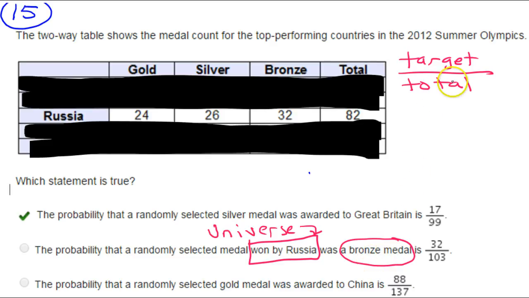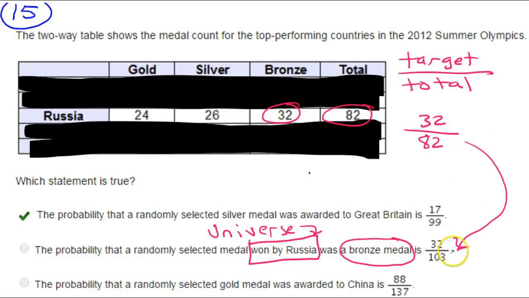Well, target over total. The target is bronze. That's 32. The total is 82 in this smaller won by Russia universe. So 32 out of 82. But here we have 32 out of 103. No, that's wrong. So that's why that wasn't it. And you'd find a similar problem with the other three choices.